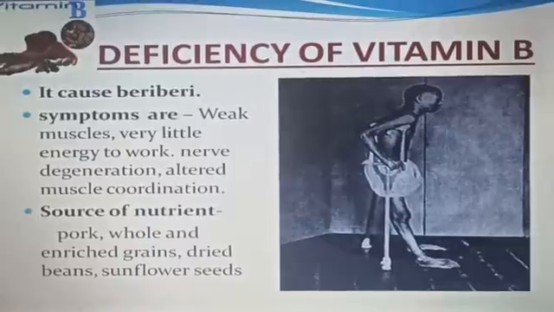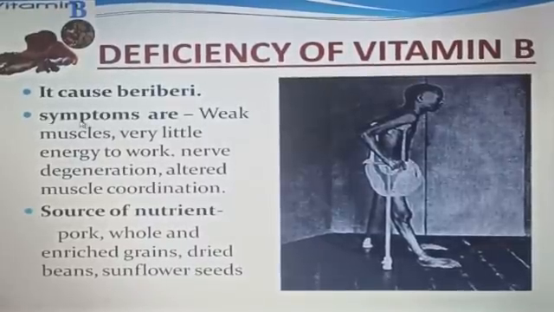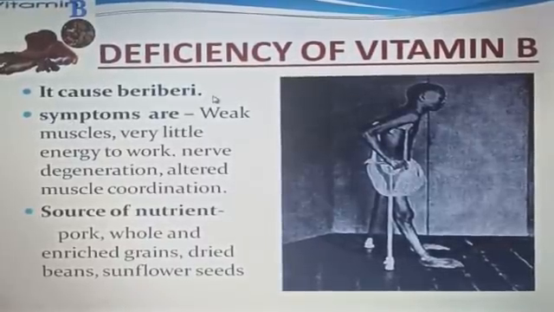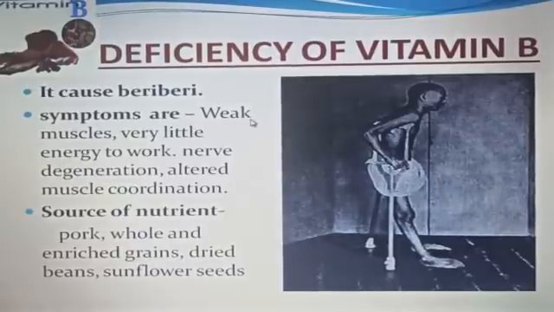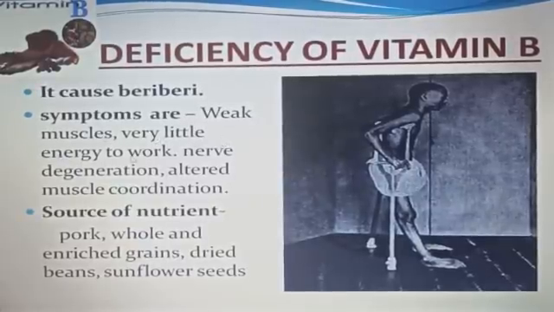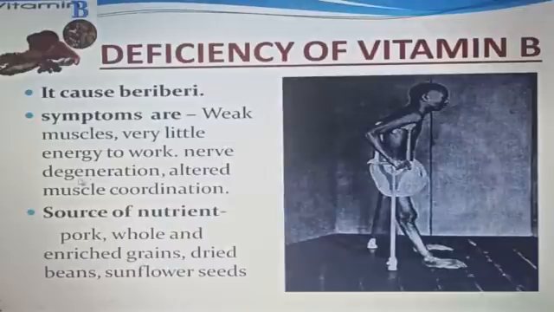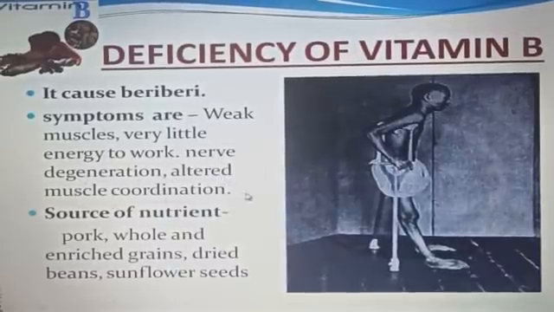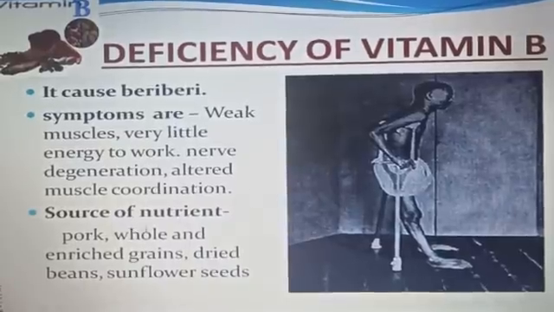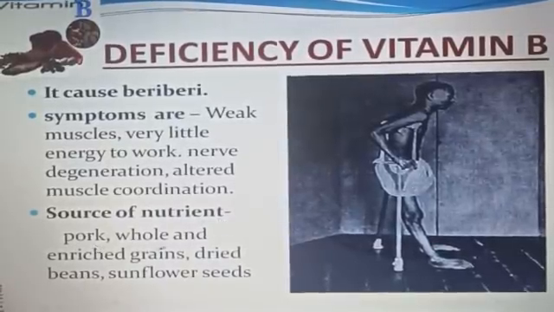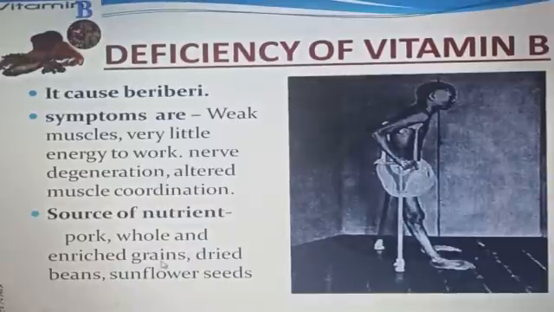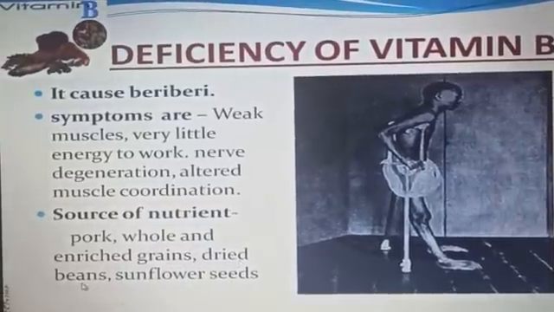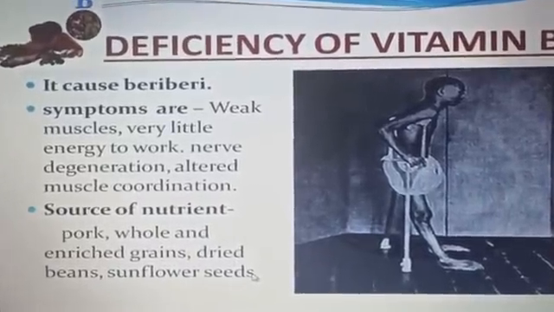Next is deficiency of vitamin B. It causes beriberi. Symptoms are weak muscles, very little energy to work, nerve degeneration, altered muscle coordination. Sources of nutrients: pork, whole and enriched grains, dried beans, sunflower seeds.